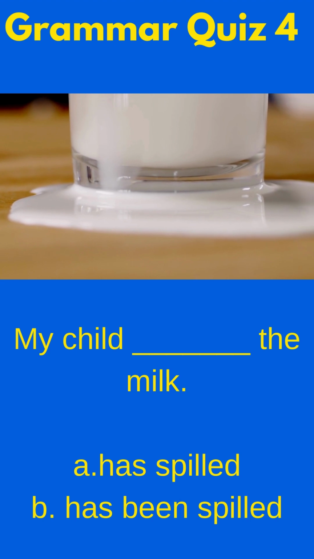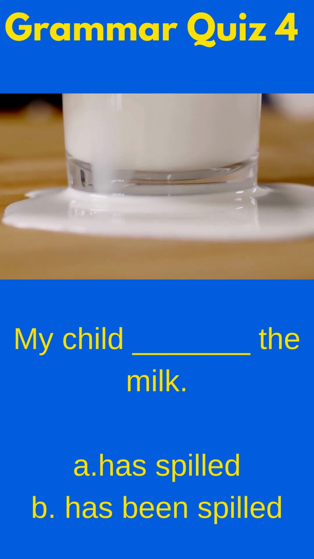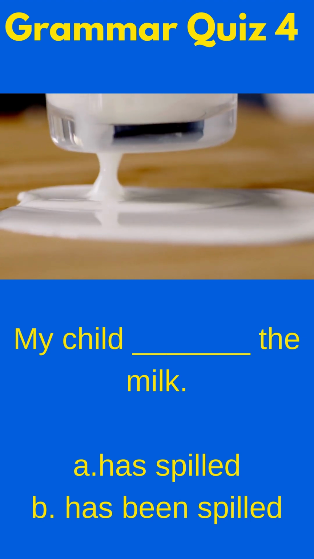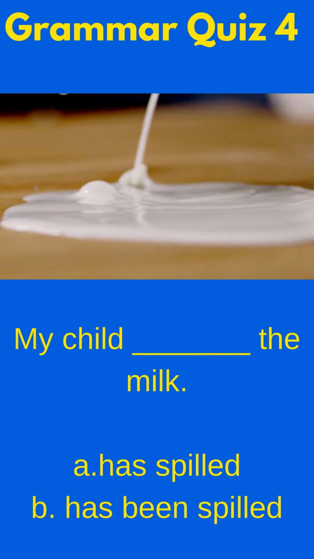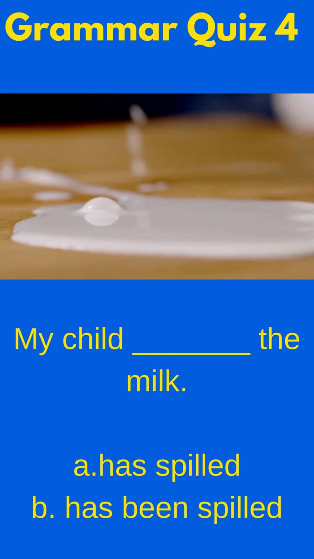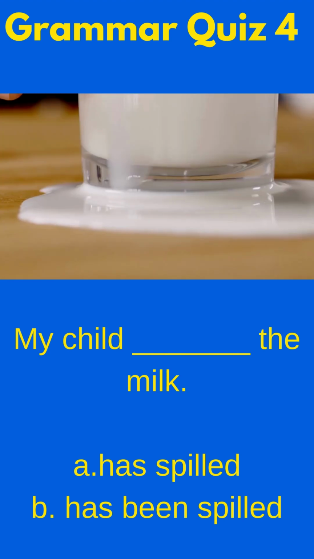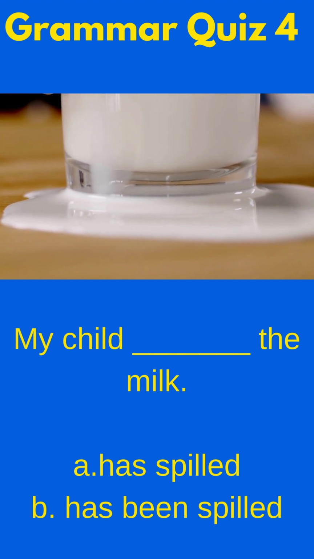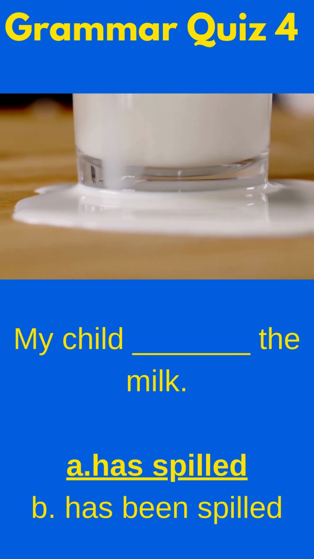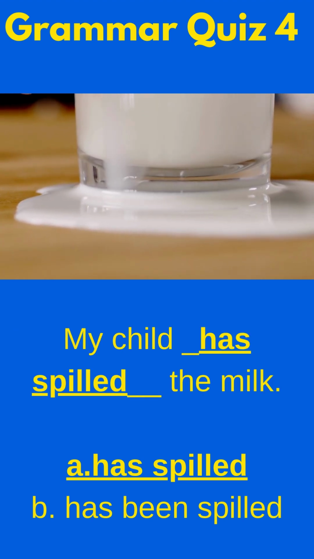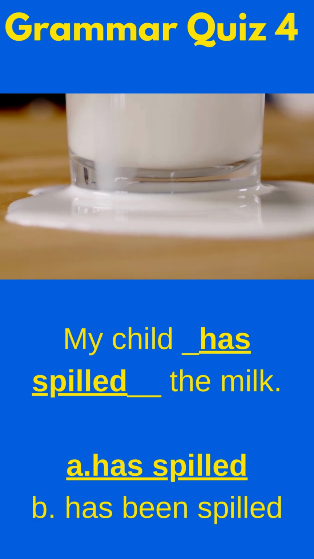Fill in the blank with the correct form of the verb. My child blank the milk. Here, I need to use some form of present perfect, either the active or the passive. A is active, B is passive. My child did the action of spilling the milk, so I need the active form of the verb, which is has spilled. That's present perfect active.